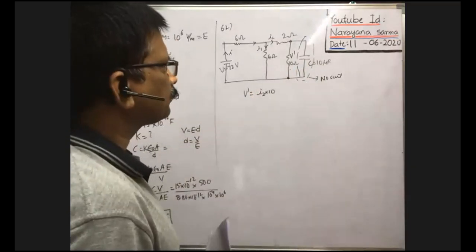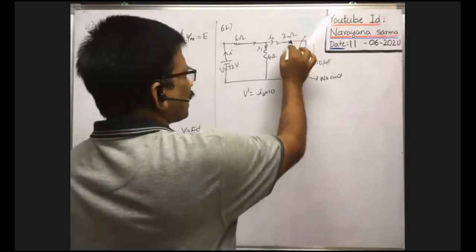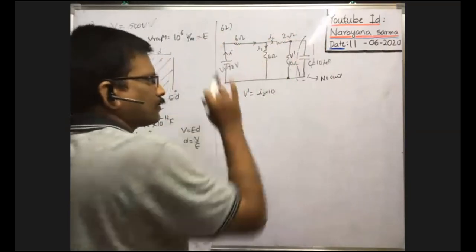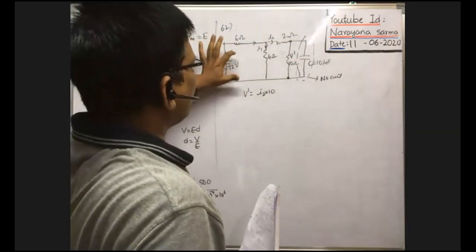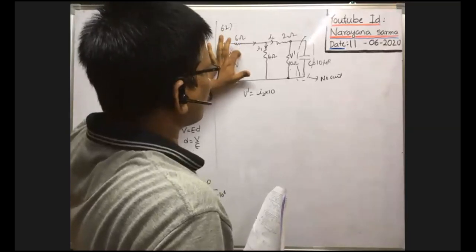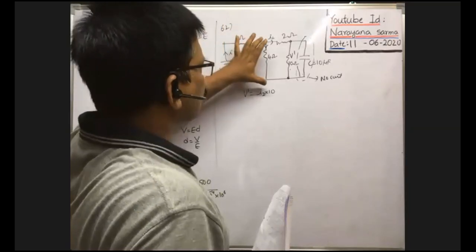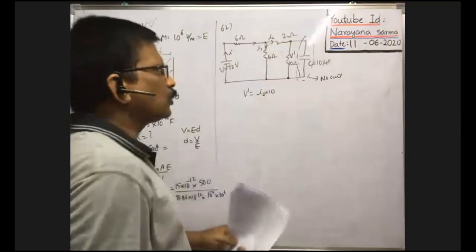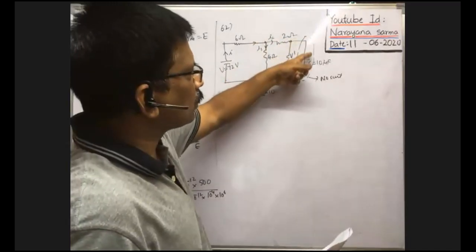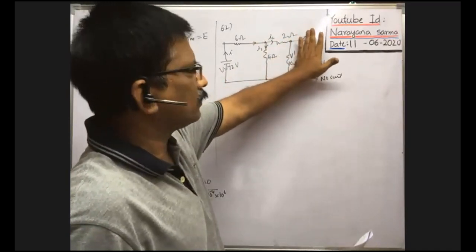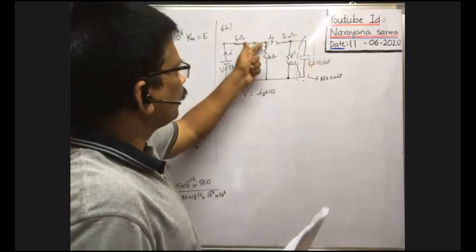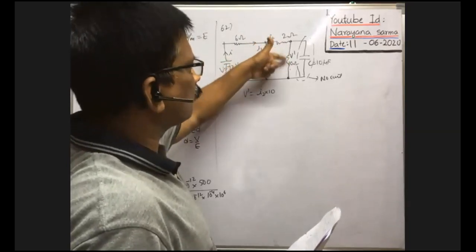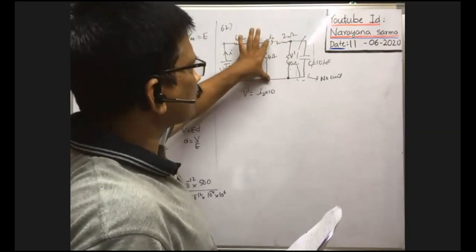How we can find? You see, in steady state, as no current passing through this capacitor, just forget this part of the diagram. Only there are resistances like this. To find the total current here, first of all, what is the effective resistance in the circuit? In between these 2 points, as no current passing through this capacitor, this branch is not there. Now here in between these 2 points, these two are in series. So 2 plus 10, 12. 12 ohm resistance is there between these two.